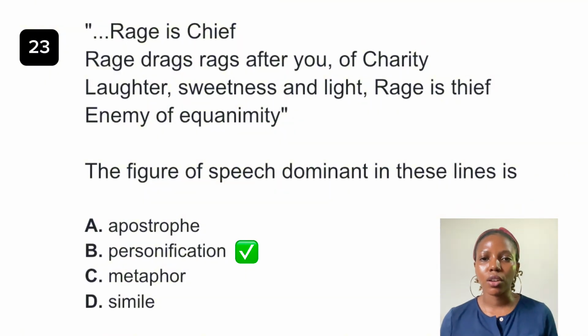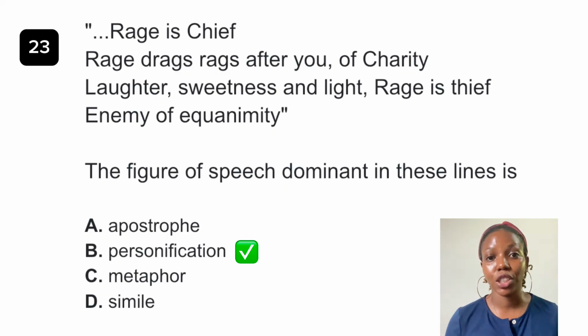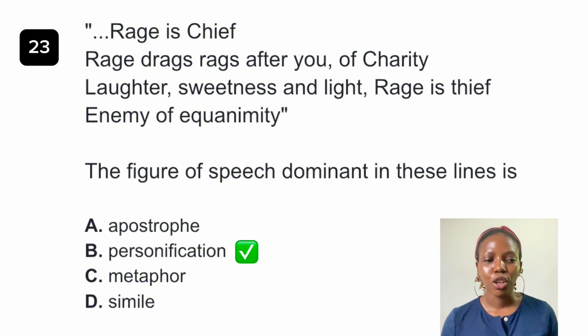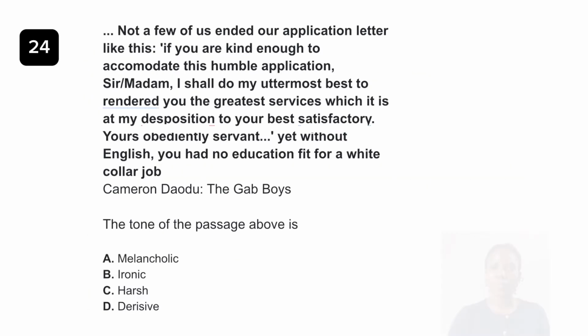Okay, so in the context of a dominant figure of speech, you have to use imagery. Okay, and when you picture this, you see rage functioning as a human being doing things. Okay, so the best answer to this question is option B. Now, no doubt there are metaphorical elements within the excerpt, but the predominant figure of speech used is personification. So option B is the final answer to this question.